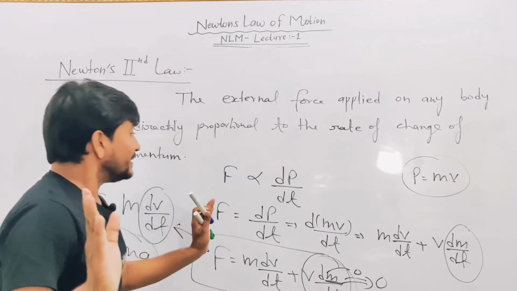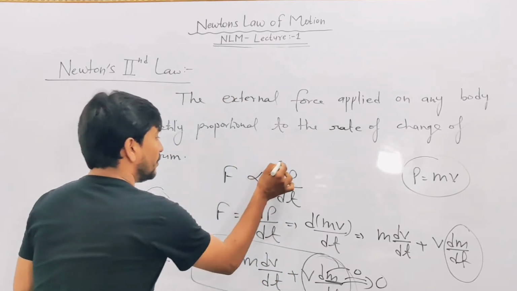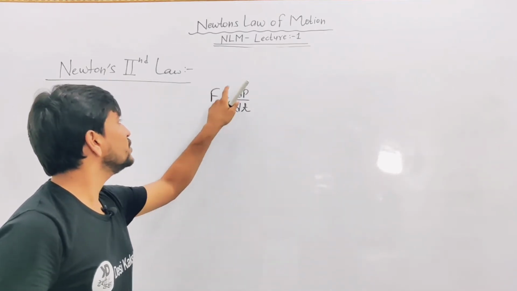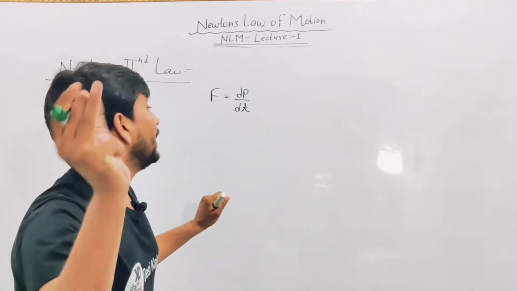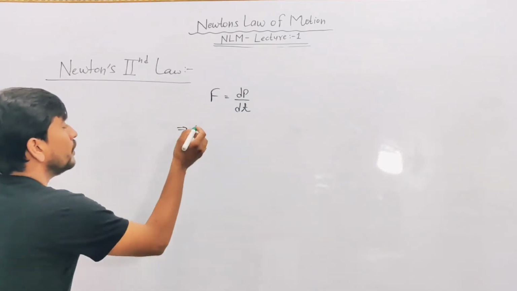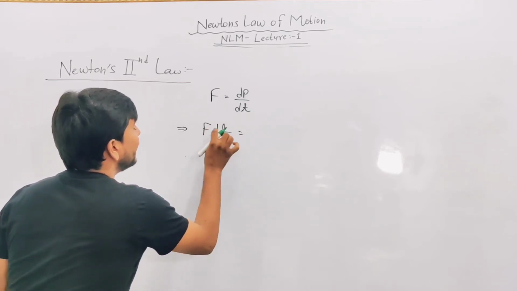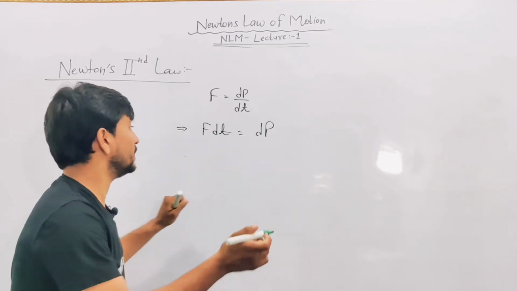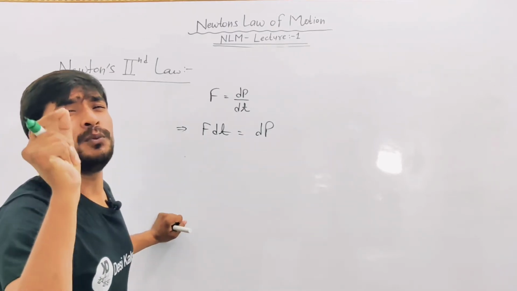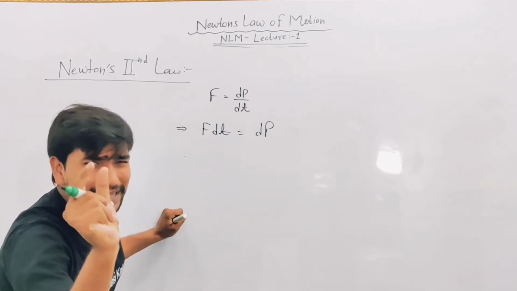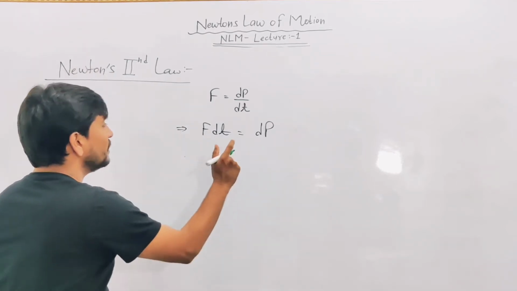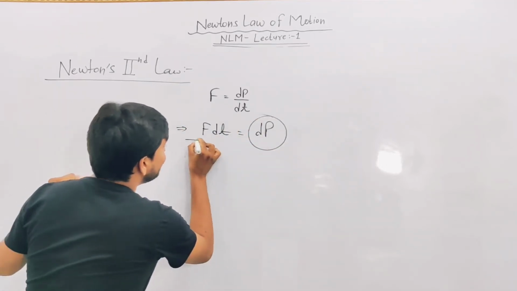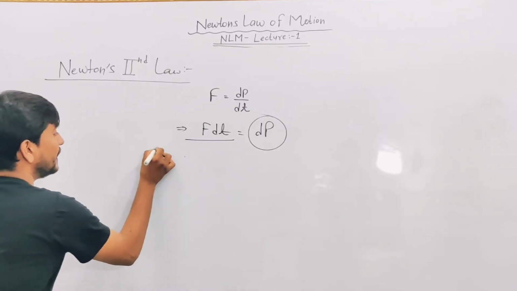This discussion will not be over yet. You have the formula F is equal to dp by dt. Here you can do something: F dt is equal to dp. What does it mean? If you multiply the force with a very small, differential time, then you will find the change in momentum. And this is also known as impulse, dear. Impulse.